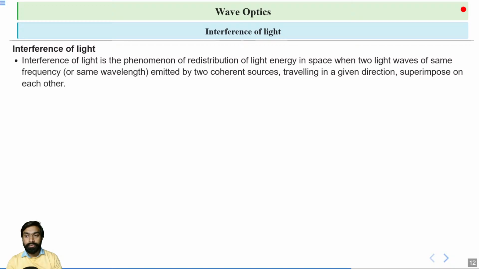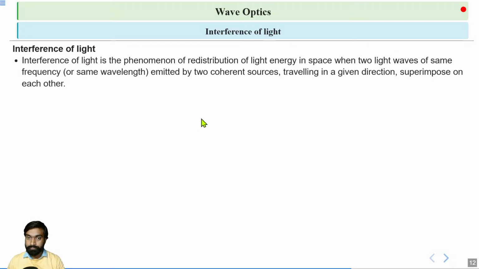When two light waves which have the same frequency or wavelength and are emitted from two coherent sources, travel in the same direction and superimpose on each other, then this phenomenon is called interference of light. Okay, so there is a condition, and that condition is what? The waveforms of light should be superimposed on each other. In that case, this phenomenon is known as interference of light.